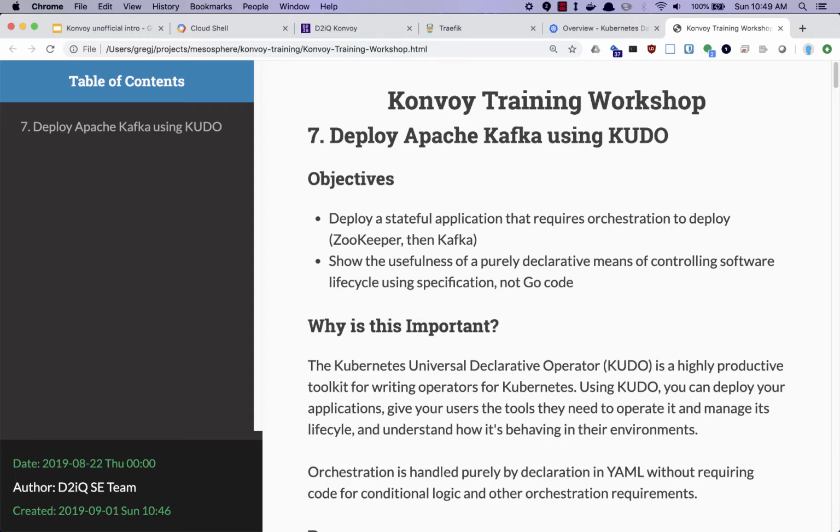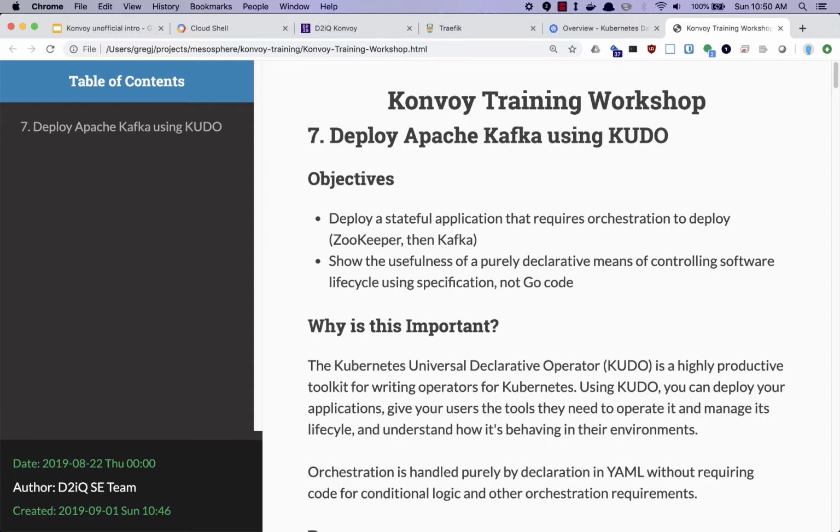KUDO brings the capability of doing all of that, including conditional logic required, purely in a declarative form. KUDO stands for the Kubernetes Universal Declarative Operator, and we will see how we can manage all of this purely in configuration, in this case YAML files.